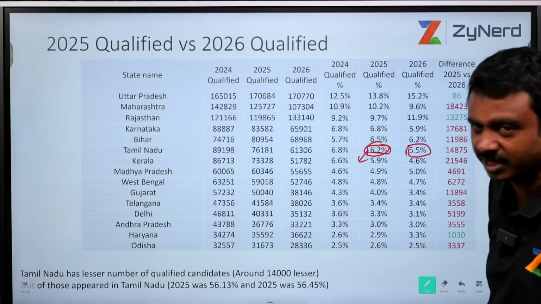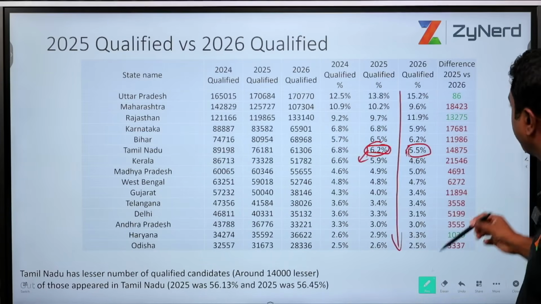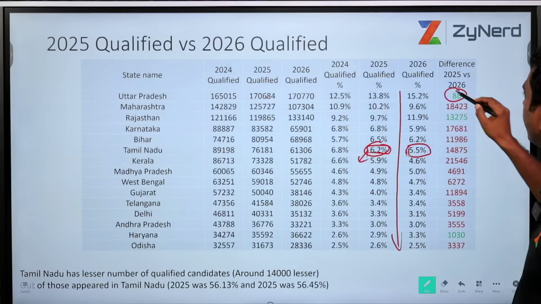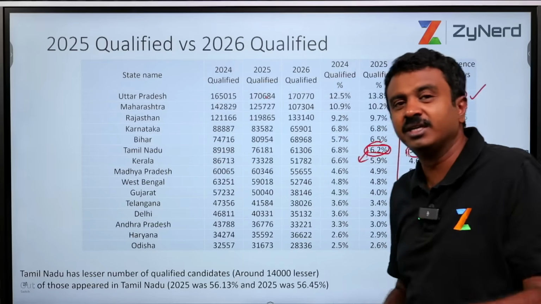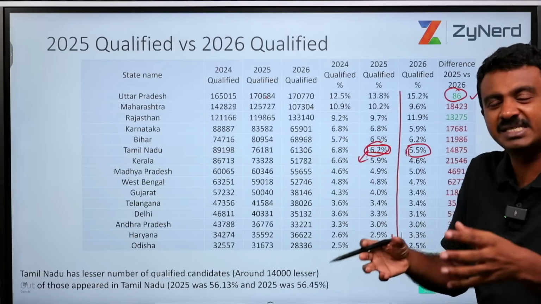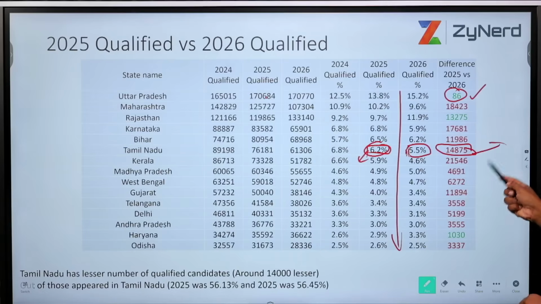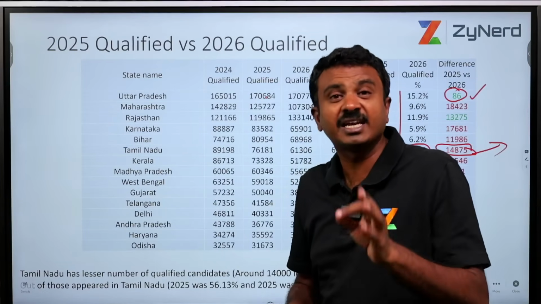No, that is not the case. What happens is, you're looking at all India data and splitting it up. You will see that in Uttar Pradesh, compared to last year, the number of candidates who have qualified has gone up, but the candidates who attended would have been the same or slightly different, not much of a difference. But in Tamil Nadu, 14,875 fewer candidates have qualified.